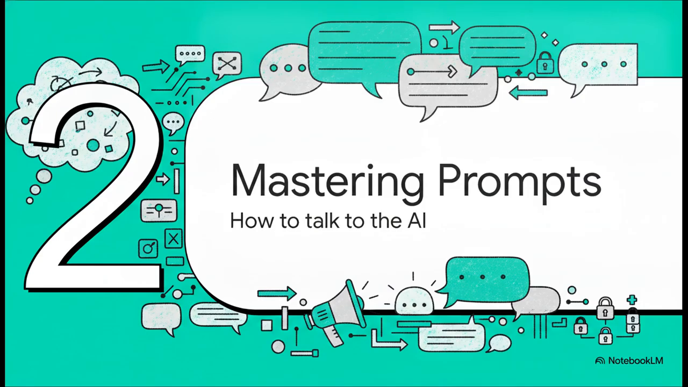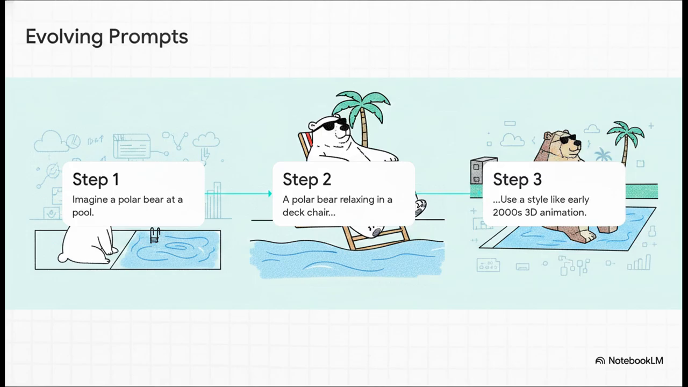Moving right along to Section 2, Mastering the AI Prompts. Let's see how building a prompt actually works in practice. If you give the AI a super vague prompt, like Step 1, imagine a polar bear at a pool, the AI basically has to guess what you want. I mean, it might look okay, but you're totally lacking control. But add a specific action, like Step 2, relaxing in a deck chair, and suddenly the model has a very clear focal point. Finally, slap on some constraints. Step 3, use a style like early 2000s 3D animation. Just like that, you've transformed a really generic generation into a highly detailed, targeted, and actually usable piece of content.